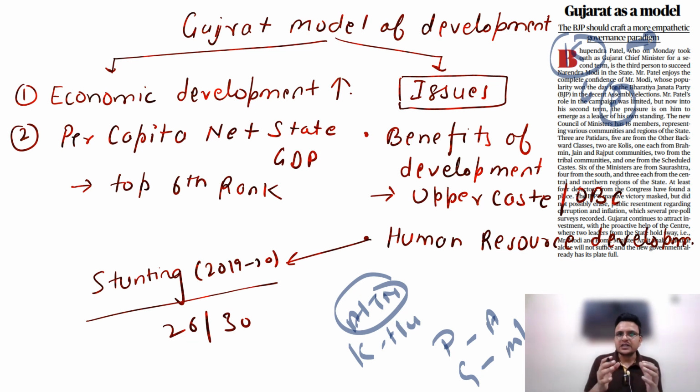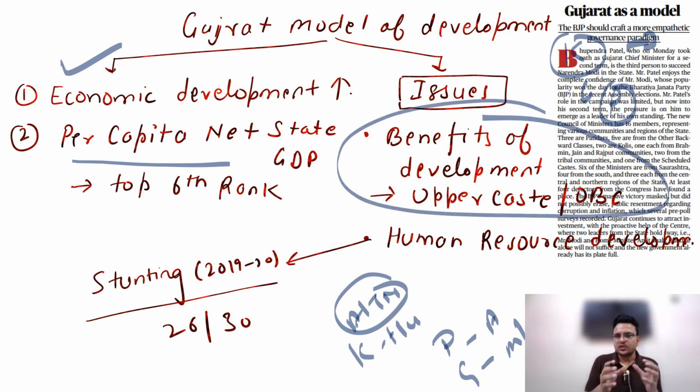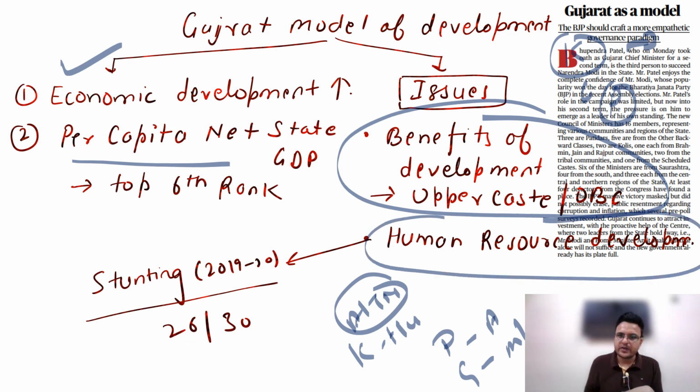In the Gujarat model of development, there are some advantages: economic development happened and per capita income has increased. But it has certain issues, like the benefit of development being confined to upper castes and OBCs only. It is not able to improve the status of lower caste people, and human resource development has not happened much.